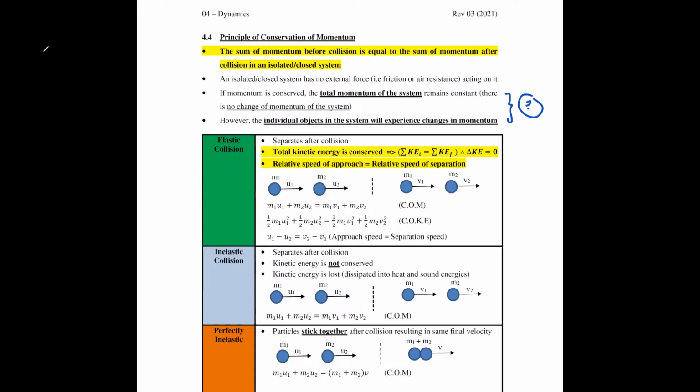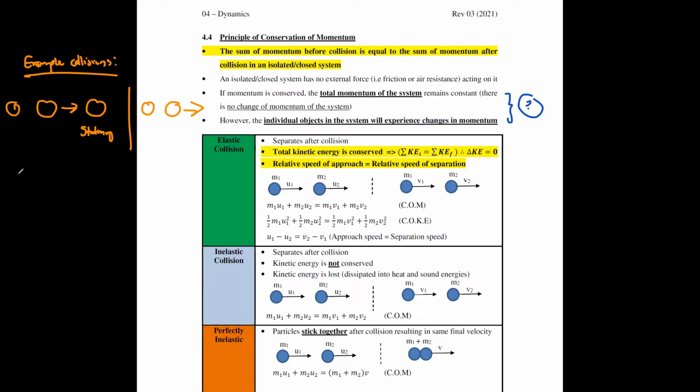Let me just give you a few examples of collision. It could be that you have an object that moves like this, and then it hits a stationary object. And then after that, this object stops, and then this object starts to move.